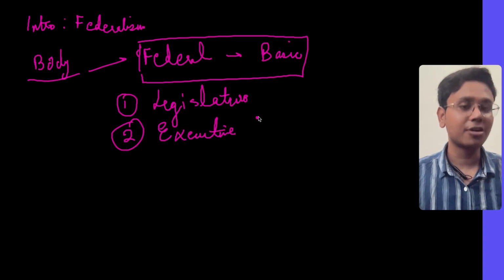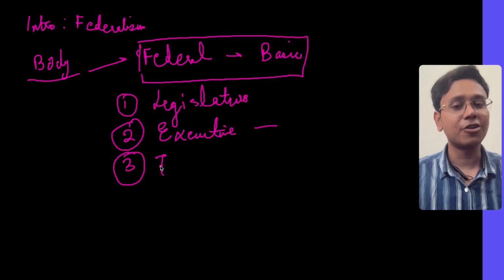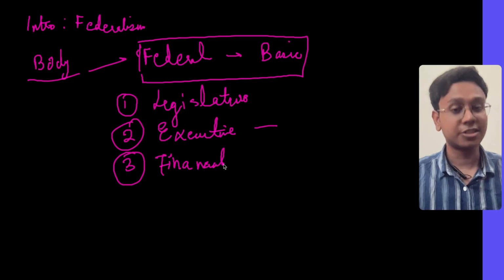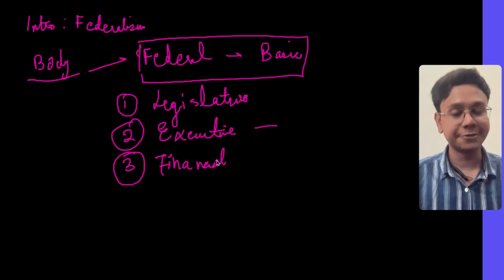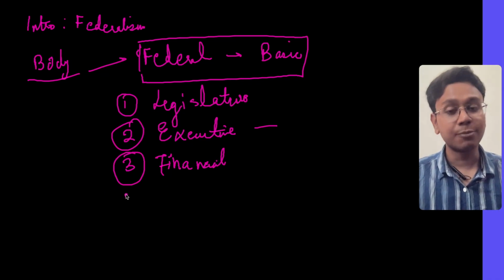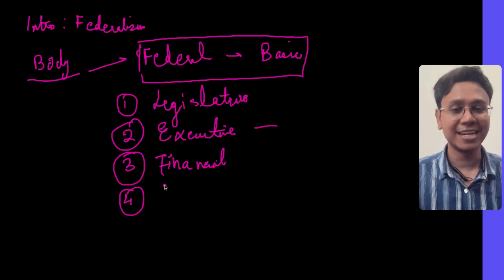In the same way, you can also club this with administrative power. You can say that financial powers are also divided. For example, cess, VATs, etc. VAT is applied by the state on petrol, diesel, but income tax, etc. come under the purview of the central government. Right? There are more federal features. For example, independent judiciary, just now the PYQ which we did. Independent judiciary.